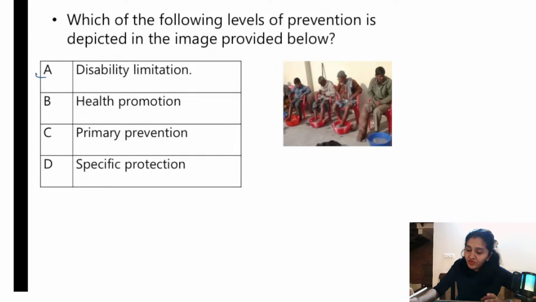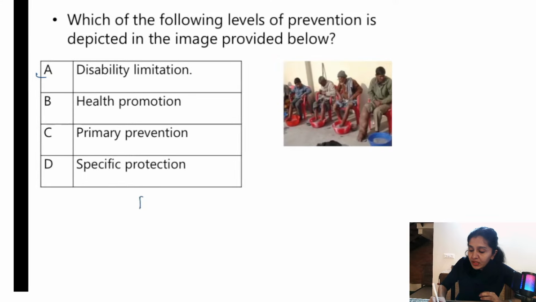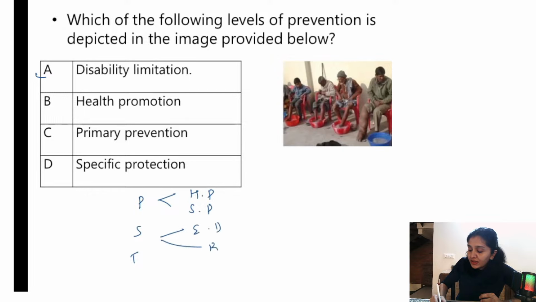Which of the following levels of prevention is depicted in the image? It is disability limitation, correctly answered by Pushpapriya. See, if you have understood the levels of prevention, this is a very easy question. We know there are 3 levels: primary, secondary, and tertiary. Under primary, we have health promotion and specific protection. Under secondary, early diagnosis and treatment. Under tertiary, disability limitation and rehabilitation, right?